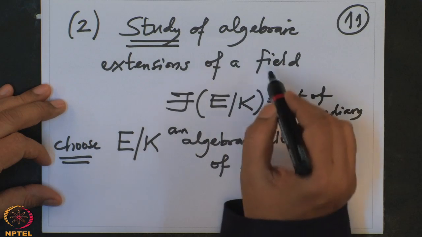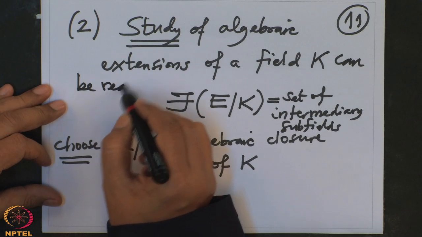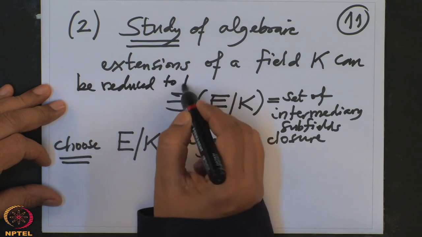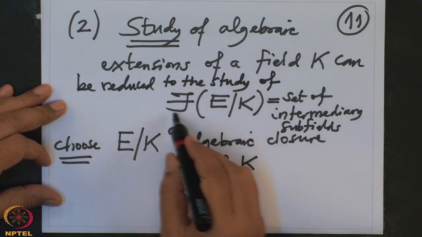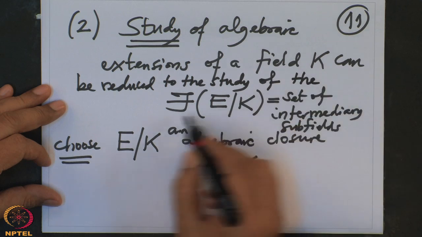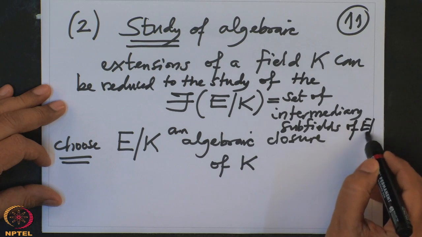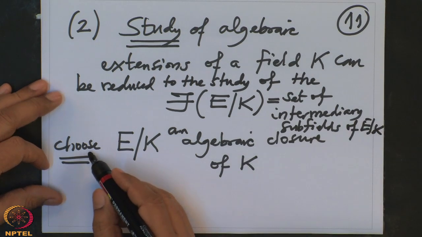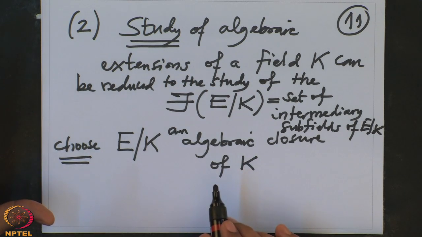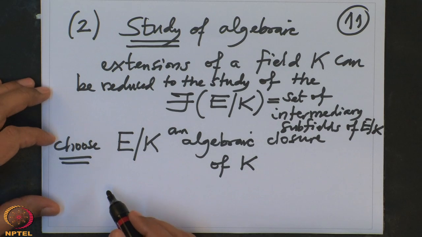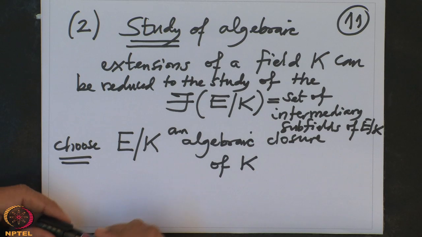The study of algebraic extensions of a field K can be reduced to the study of the set of intermediary subfields of E over K, where we have chosen an algebraic closure of K. So, I have not used this earlier, but this is very important in the study of this.